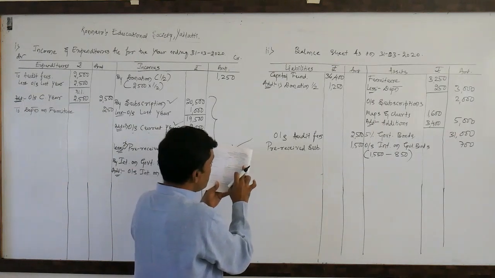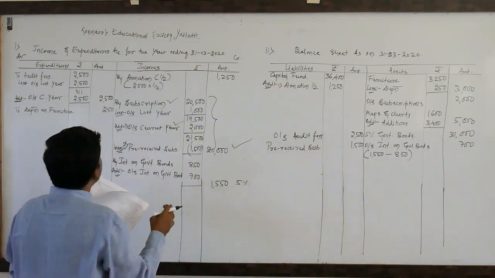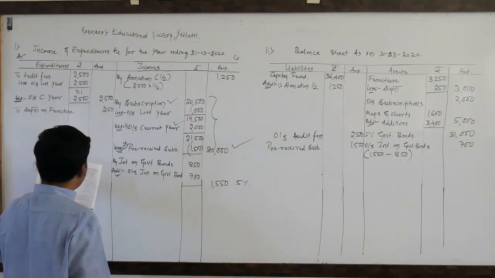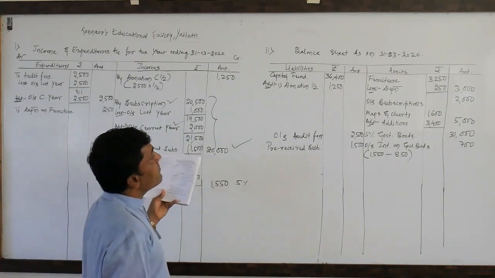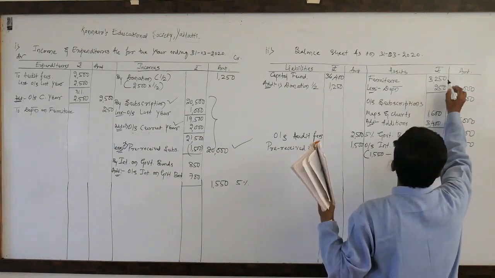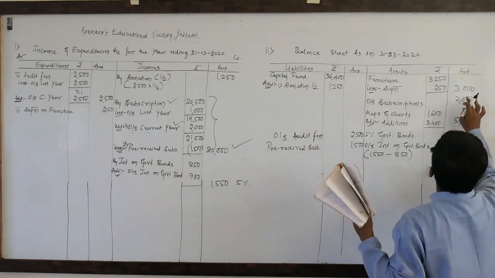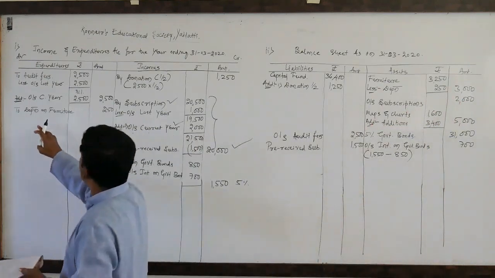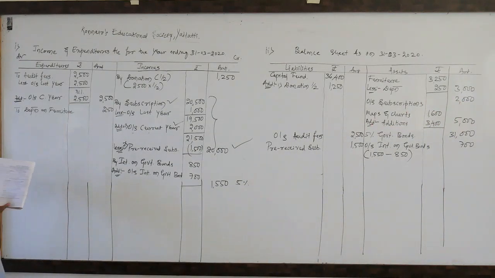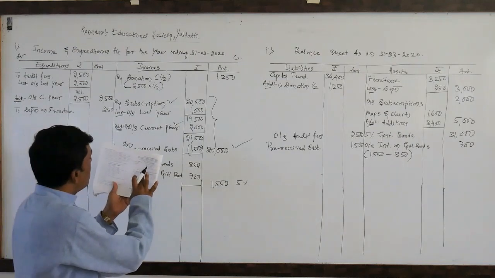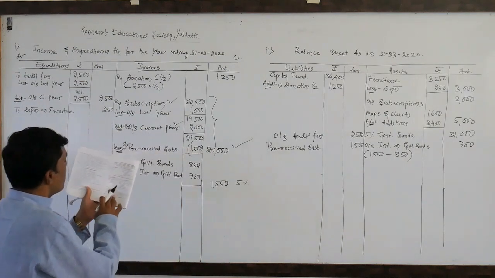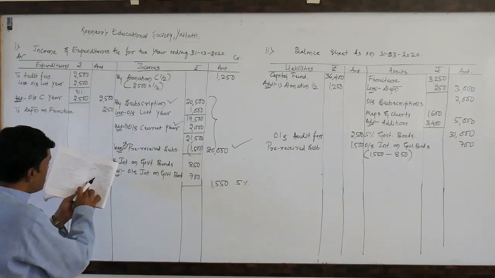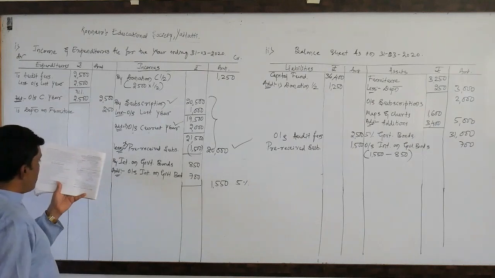Next one, subscriptions outstanding. So we have already solved subscriptions and furtherly we have written its adjustments. Right? Next, furniture. Furniture also we have already solved here. Furniture 3,250 less depreciation 250. So resulted figure is 3,000. Again we have written here the depreciation of furniture. So the balance sheet is finished. Come to receipts and payment account on the receipt side. Opening balance is finished, subscription is finished. We have finished even donations, interest on government bonds is finished.